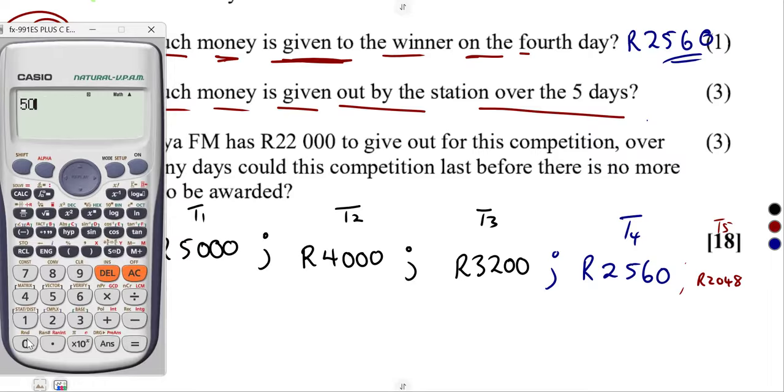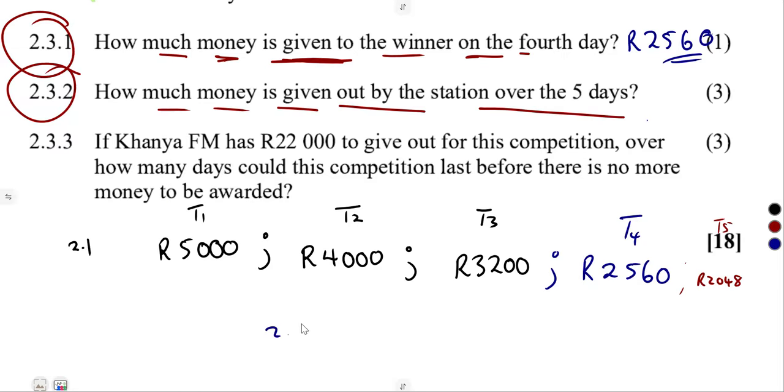So I add 5,000 the first day. The second day, they gave someone 4,000. The third day, they gave someone 3,200. The fourth day, they gave someone 2,560. And the fifth day, they gave someone 2,048, amounting to 16,808. So we can simply sum up everything, T1 plus T2 and so on. You're going to get 16,808. Or use the formula.